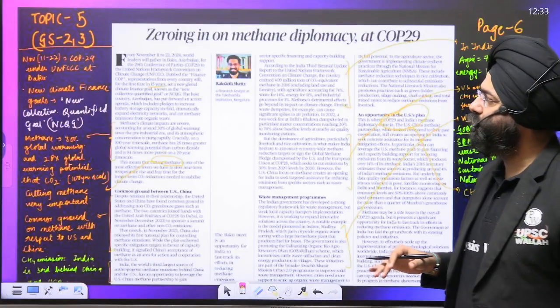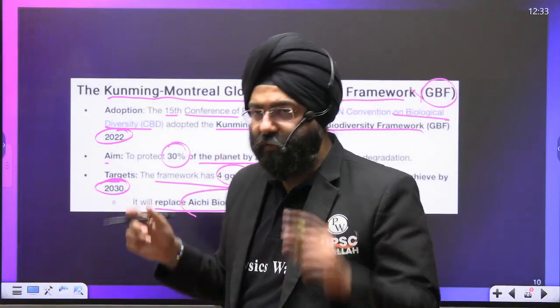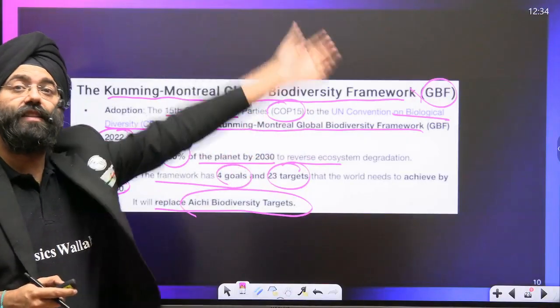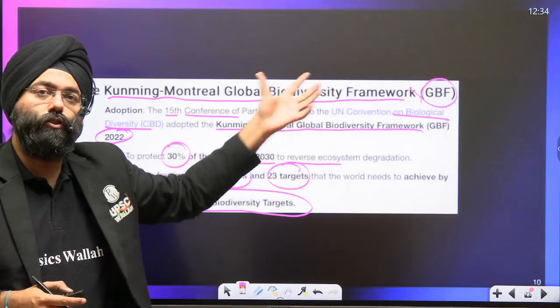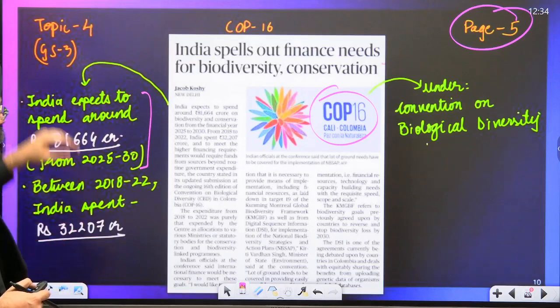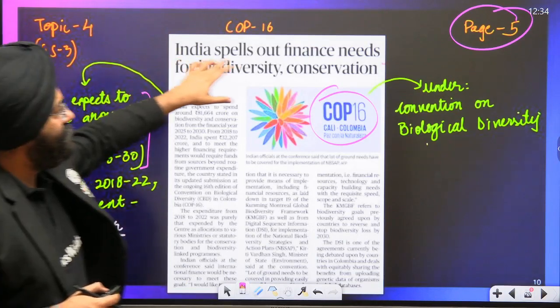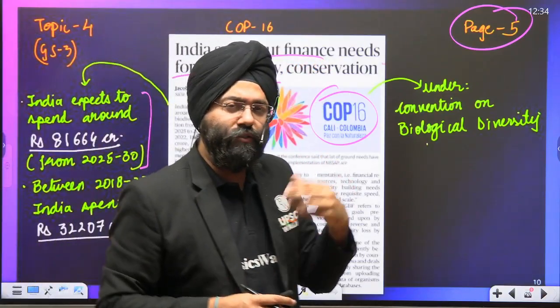Now comes the issue. Please understand that in order to achieve these, after COP15 that happened, we had the goals and the targets. COP16 is with respect to how you need to finance these also in order to conserve the biodiversity. That is why India is talking about the aspect of how much money is sent. So India spells out finance needs for the biodiversity. So it is basically a follow-up from the COP15.